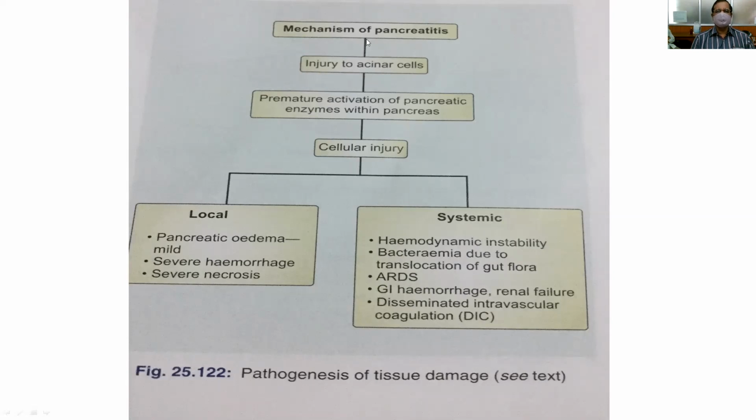So this is the mechanism of pancreatitis, that is the pathogenesis of tissue damage, shown in this flow chart. That is tissue damage, and how it produces various local as well as systemic complications of acute pancreatitis.